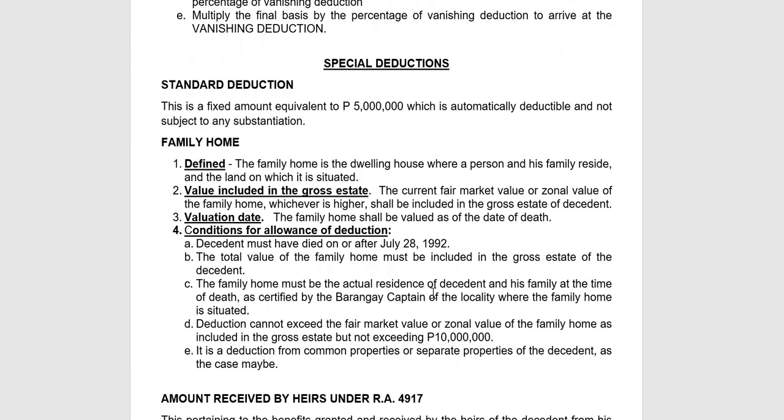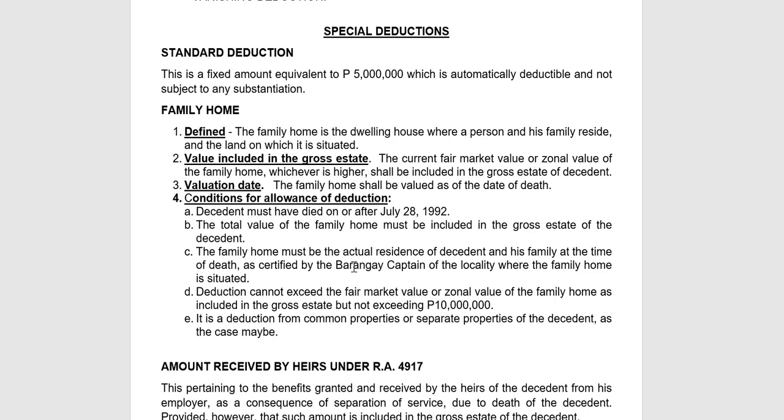So after vanishing deduction, we have special deductions now. We have the standard deduction of 5 million. Before the TRAIN Law, the standard deduction was only 1 million. But after the TRAIN Law, effective January 1, 2018, the standard deduction is 5 million. Also, we have the family home.